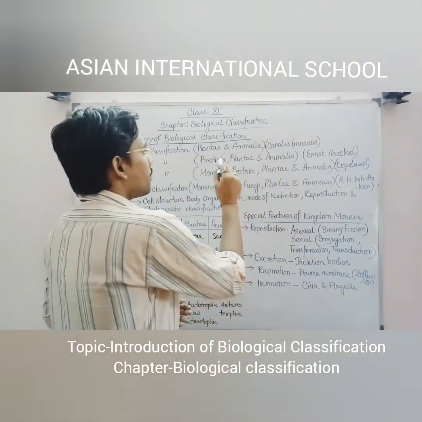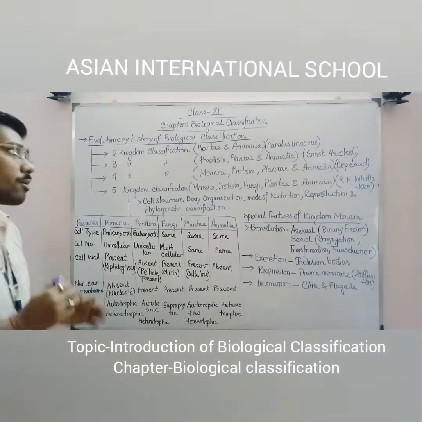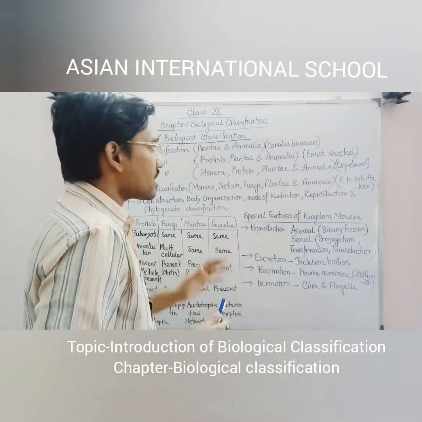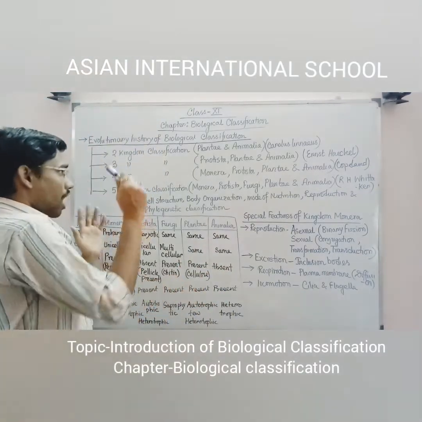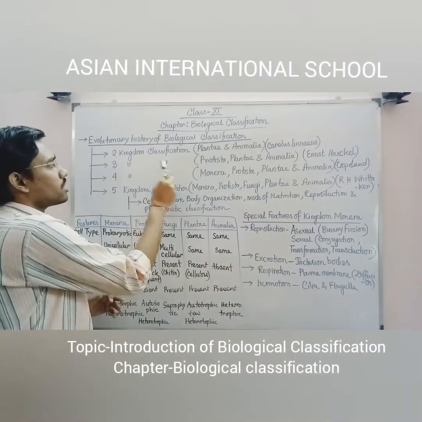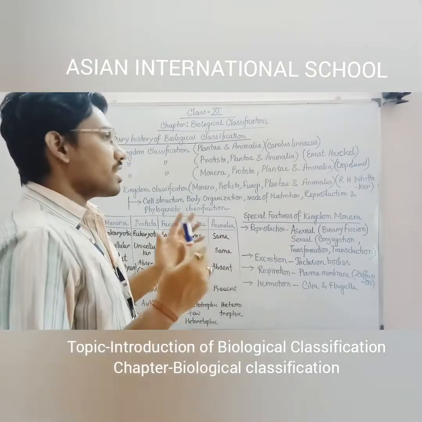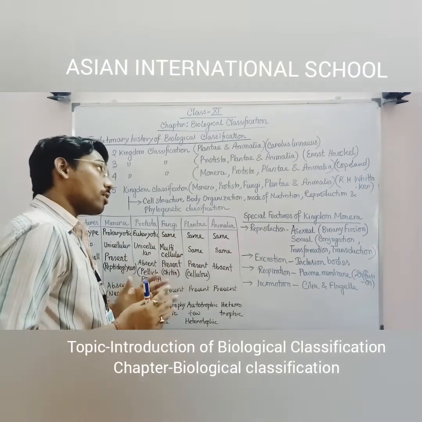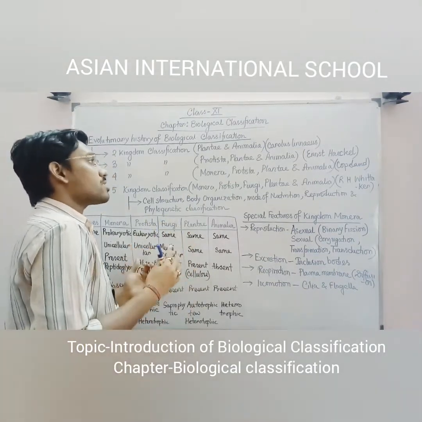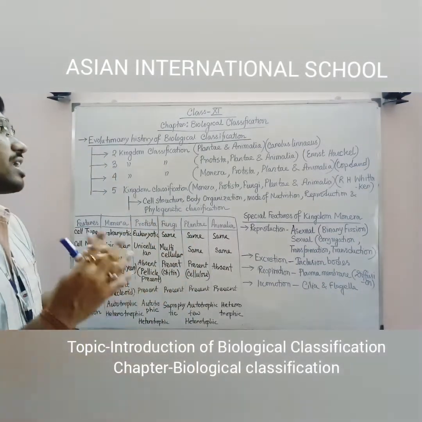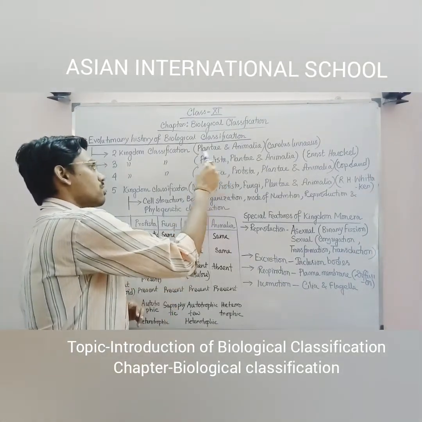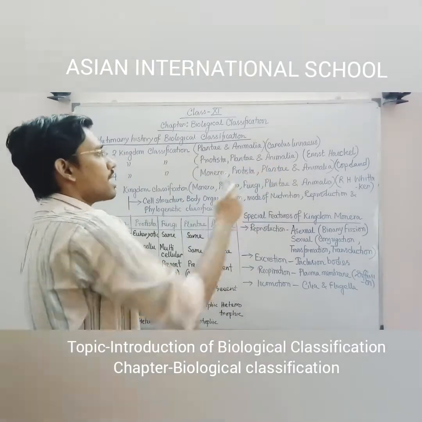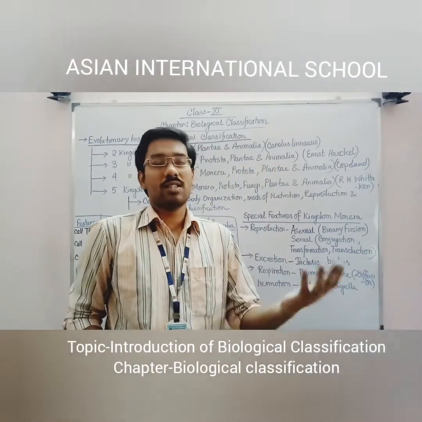This two kingdom classification system was modified into the three kingdom classification system, where along with plantae and Animalia, the Protista kingdom also joined. Protista means unicellular eukaryotic organisms. Ernst Haeckel, who proposed the three kingdom classification system, segregated the organisms into three kingdoms based on the cell number. In Protista the cell number is only one, but in Plantae and Animalia the cell number is more than one because they are multicellular.